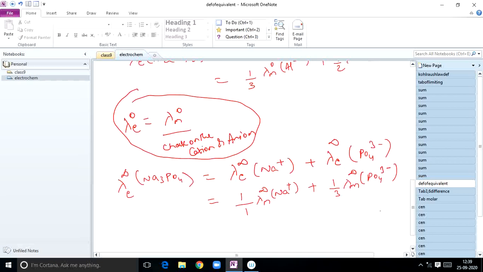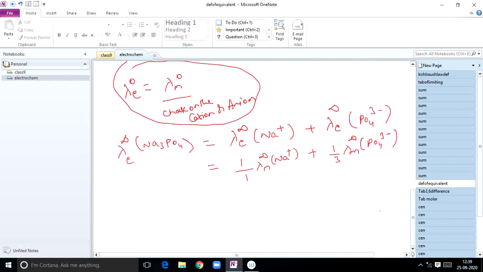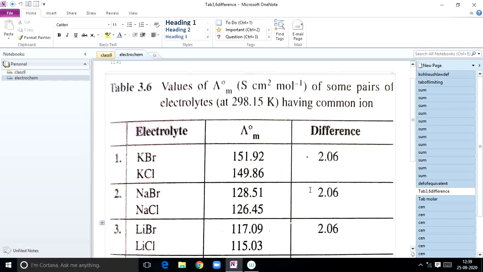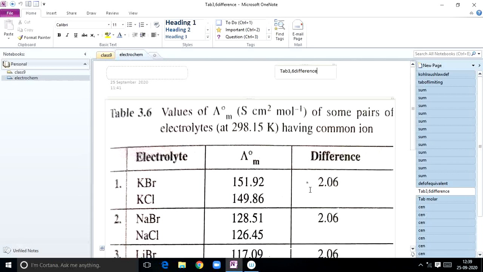So next, students, this is about Kohlrausch law. Now see this tabular form. The scientist Kohlrausch studied the molar conductivities at infinite dilution or zero concentration, lambda m naught values.